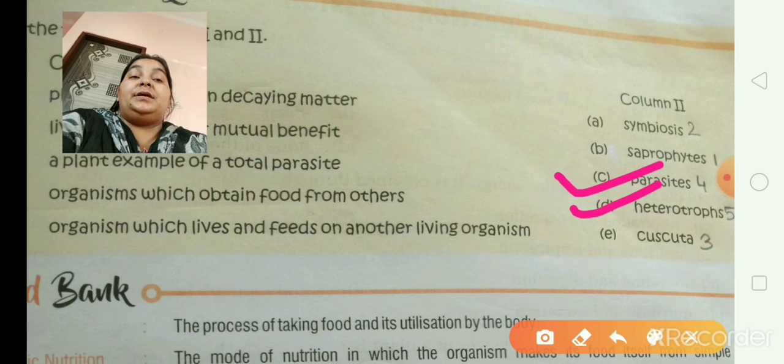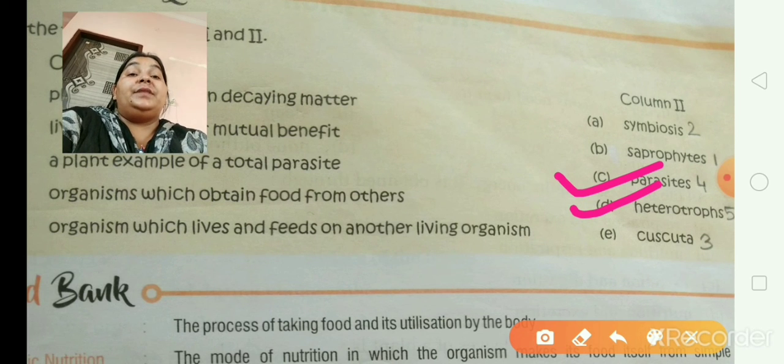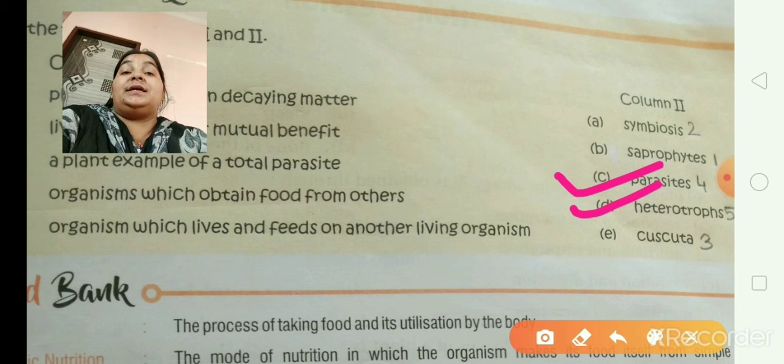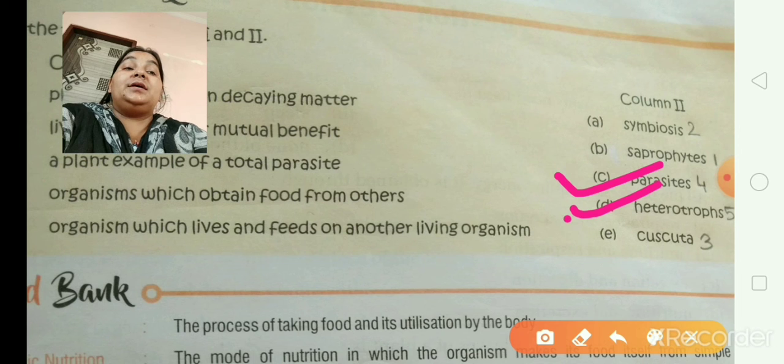Don't make a mistake, don't confuse yourself. Organisms which obtain food from others are heterotrophs, and organisms which live and feed on other living organisms are parasites.